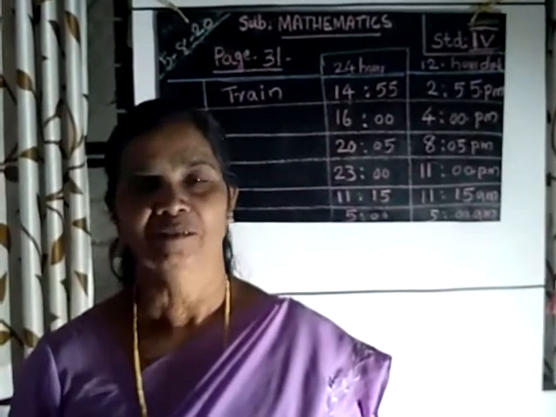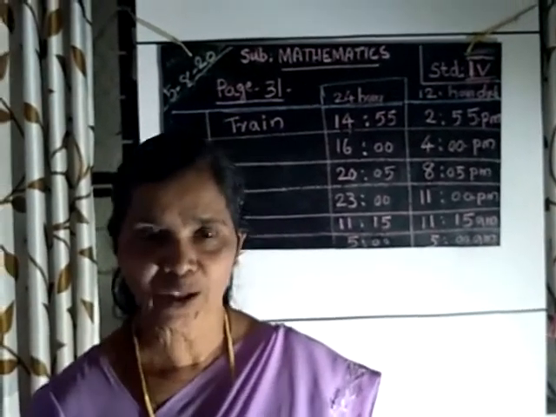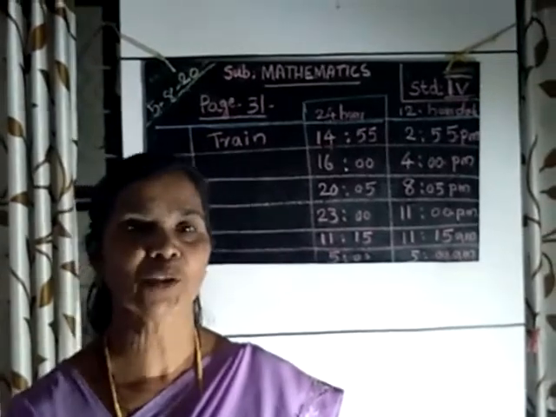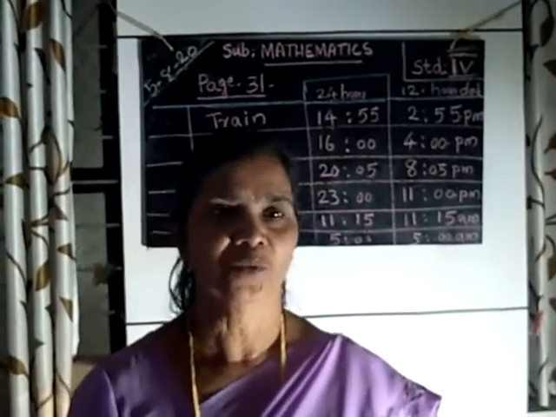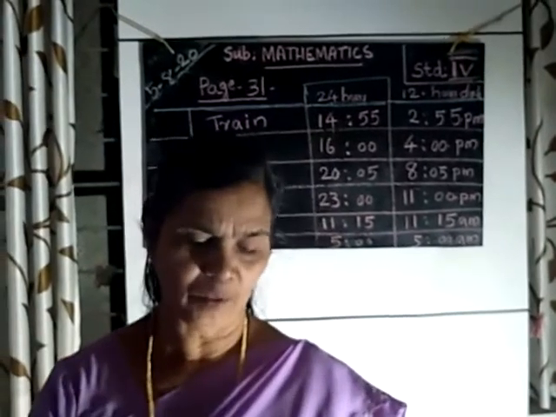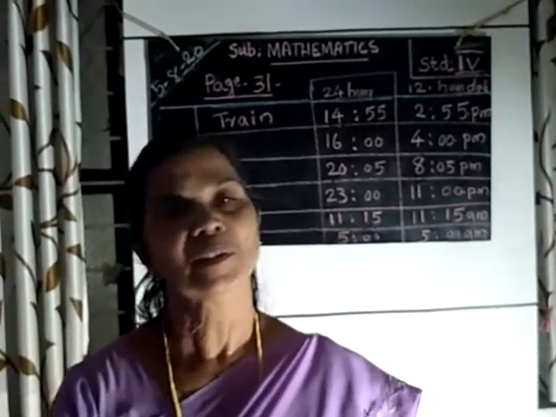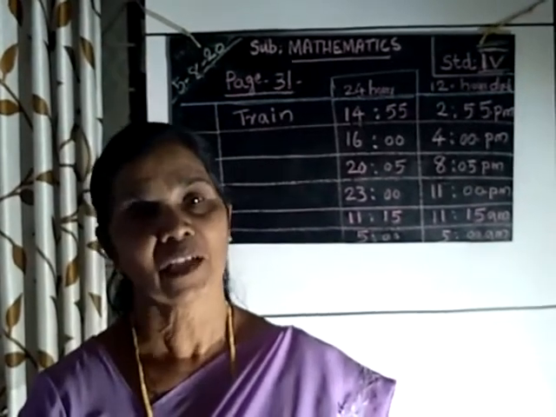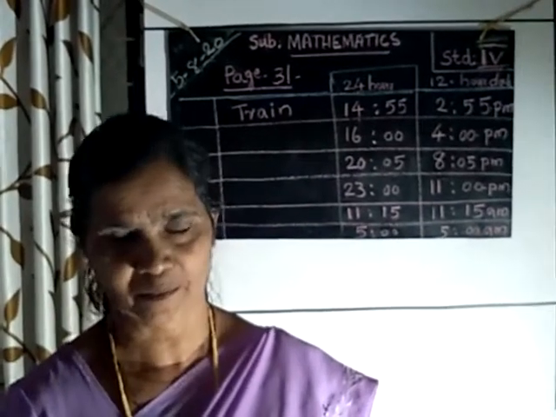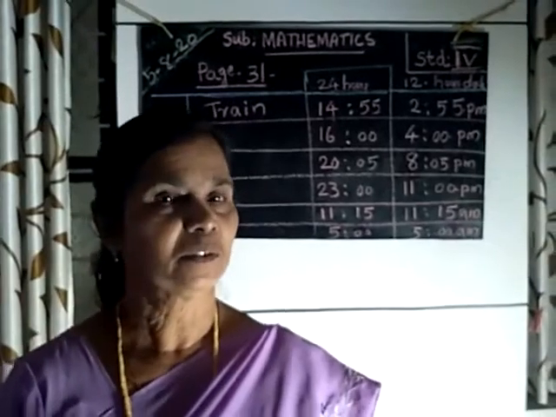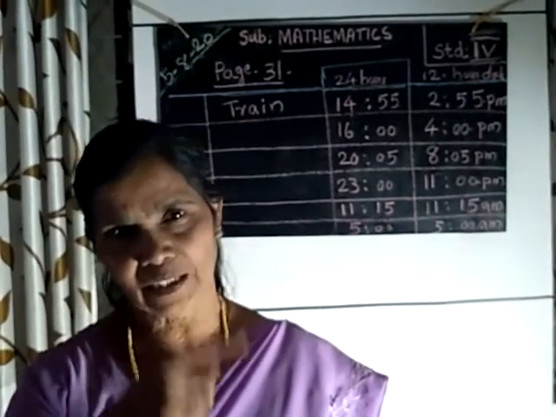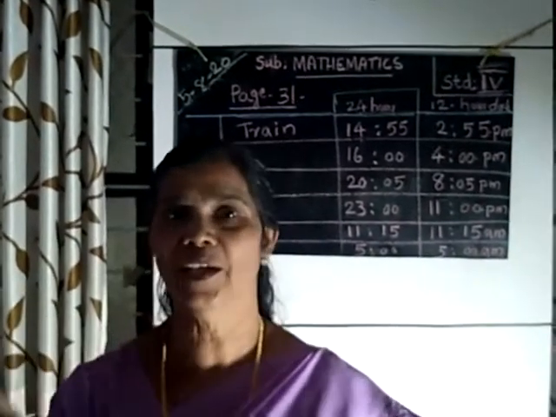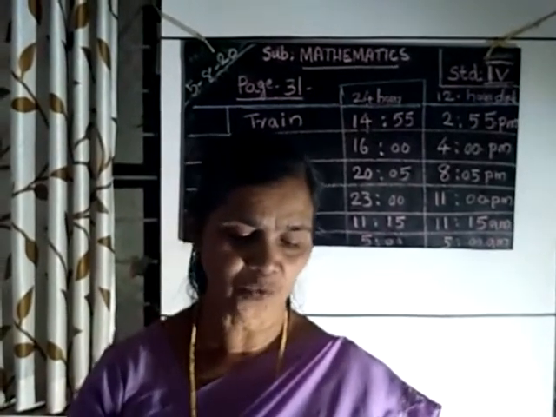Okay. Previous day we were studying about a 12-hour clock and a 24-hour clock, and how to convert 12-hour clock time to 24-hour clock time. Today also we are going to do one activity. You know that railway time is always given in 24-hour clock. In our 12-hour clock the hand has to turn round two times, but in the 24-hour clock the hand turns only one time. It will complete 24 hours.